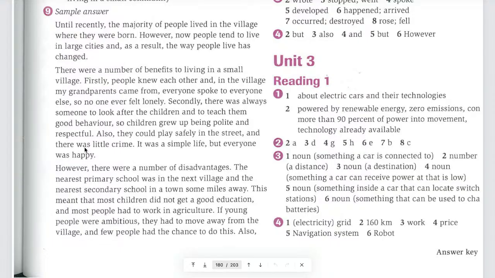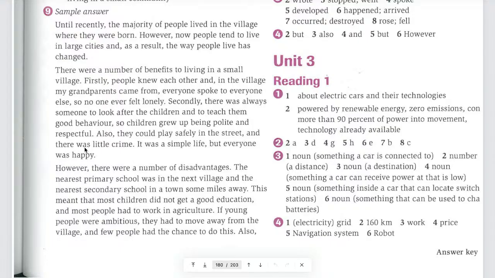You cannot just mention the points without doing anything. Okay? You cannot just say the first benefit is people know each other. The second benefit is we have someone to look after the children and teach them how to behave. And the third benefit is... no, you don't do that. If you do that, the essay will be very boring. And you don't prove anything at all. Yeah. So that is the second benefit.